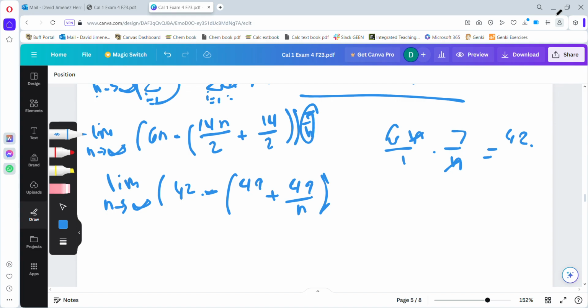And then we have minus, and then minus these parentheses. So from here, what we want to do is plug in our n approaching infinity limit that we are now able to plug in. So we're going to have 42 minus 49 plus 49 over n, where n is approaching infinity, so 49 over infinity. This 49 over infinity is just going to cancel out into a 0, as any number divided by infinity is going to approach 0. So we don't even have to write anything there, as that's just going to be equal to 0. So we're going to have 42 minus 49, which is equal to negative 7. And that should be the answer that we end up getting for our limit.